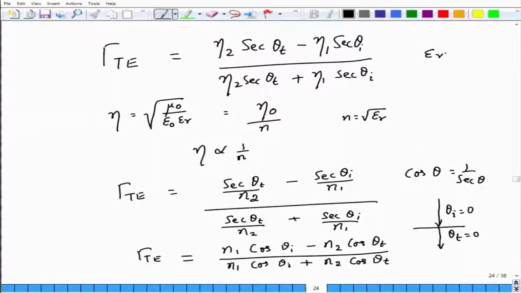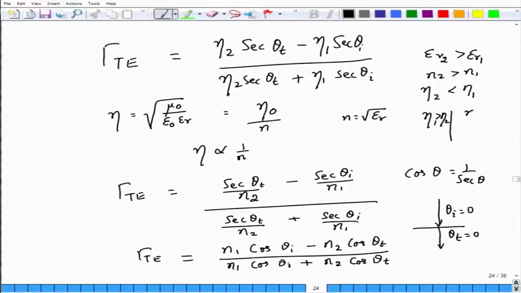If epsilon r of the second medium is larger than epsilon r of the first medium, this means that the refractive index n2 will be larger than the refractive index n1, okay, and eta being inversely proportional to the refractive index means that eta 2 will be less than eta 1. Because the impedance scales inversely with refractive index, the second medium will have a lower impedance than the first medium. So, this equation certainly makes sense, because if you consider the scenario where eta 1 is larger